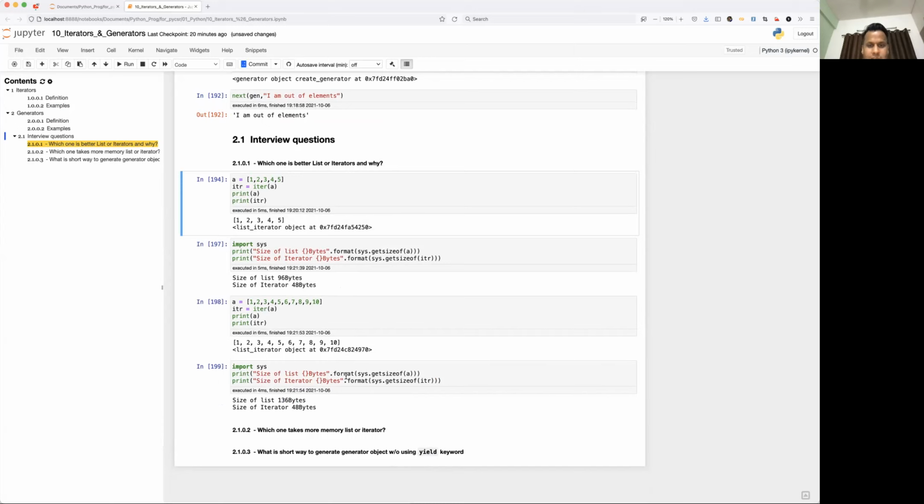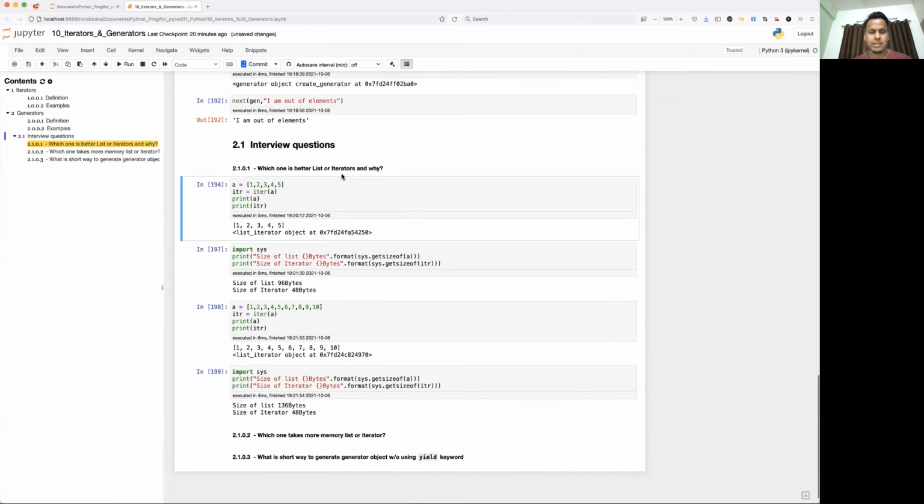So until the user calls it, it is not going to execute. But the good thing is it is not going to waste memory. It is just going to take only one memory location. Whenever you call, it will just return the value. So why occupy all the memory for every element if you are just going to use the first 2 or 3 or 4 elements, right? That's where iterator will be preferred over list.